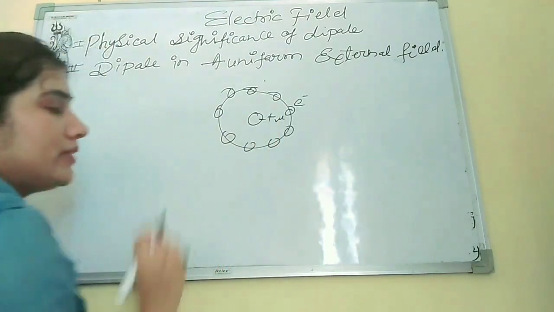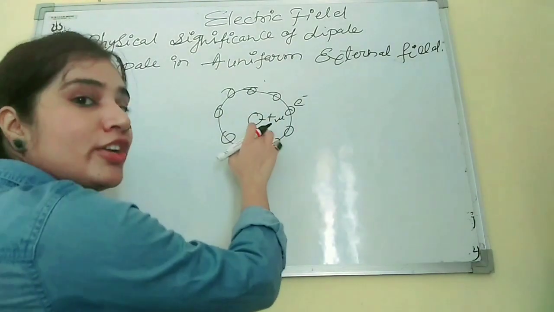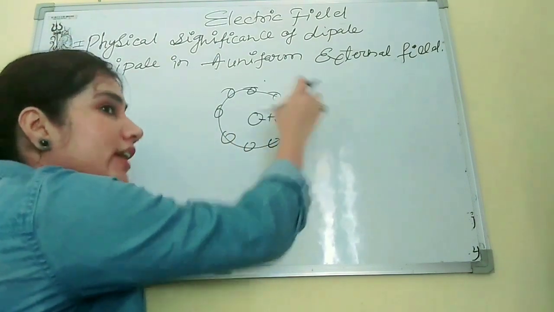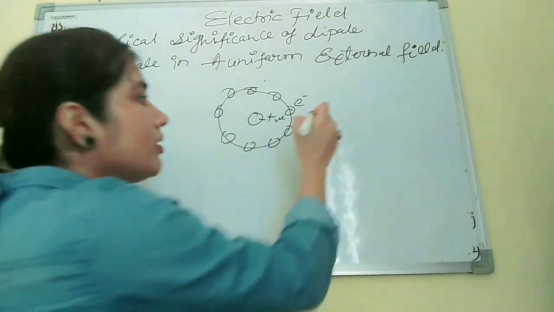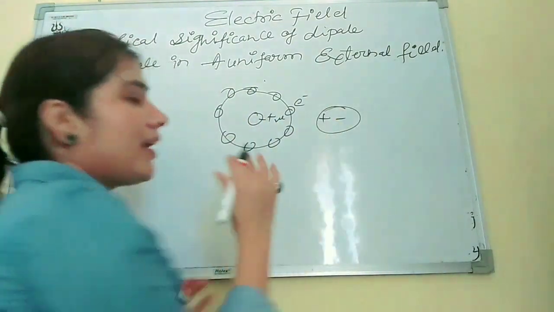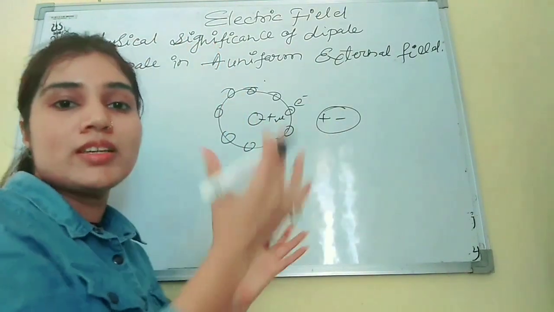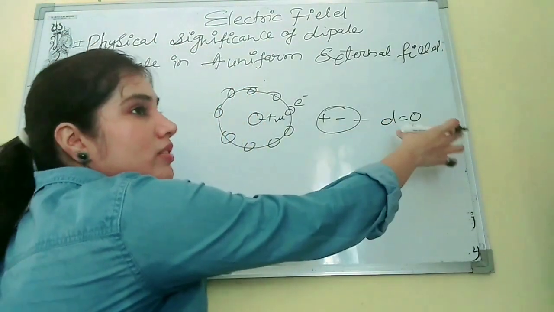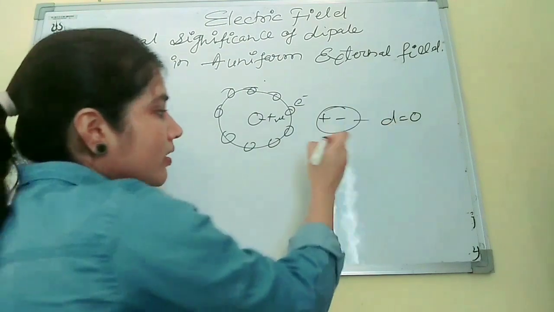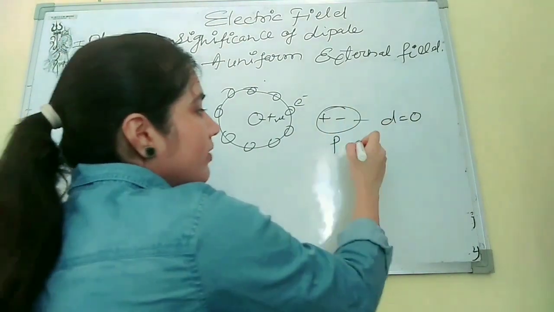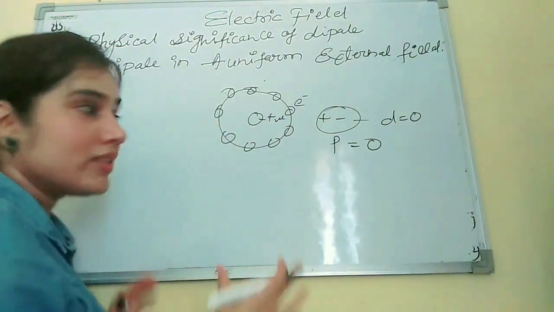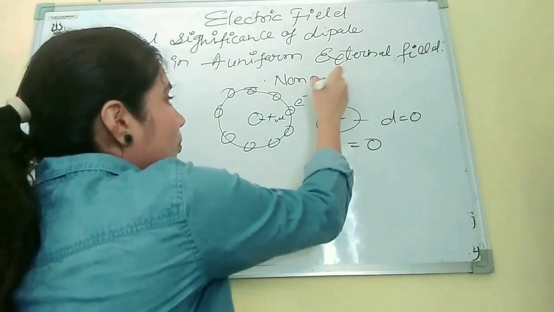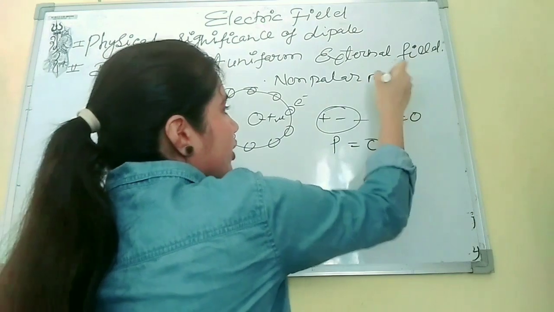So what will happen? The center of gravity of positive charges will coincide with the center of gravity of negative charge, and both charges will come together. If they come together, the distance between charges will become zero. If the distance becomes zero, then the electric dipole moment will become zero. This is the condition of non-polar molecules.